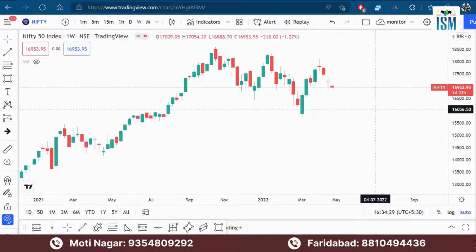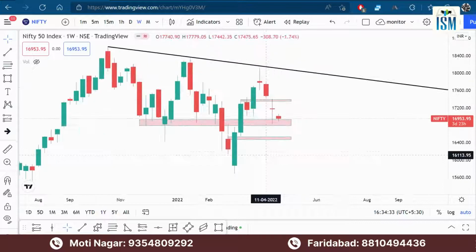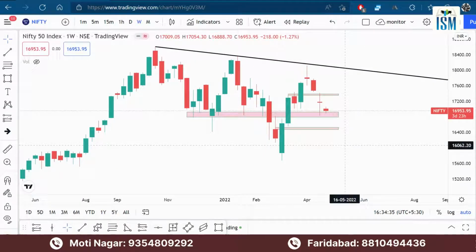Okay, so again on the weekly chart, let me reveal my drawings and all. Right, so this is the level, the trend line being respected, the market forming an evening star pattern here, and the market has been respecting that. Again a doji pattern, and the market opened with a gap down this week and has been on the lower side of the doji. So right now it's very easy to say that the market is going to continue the trend on the lower side and continue to be in bearish mode.